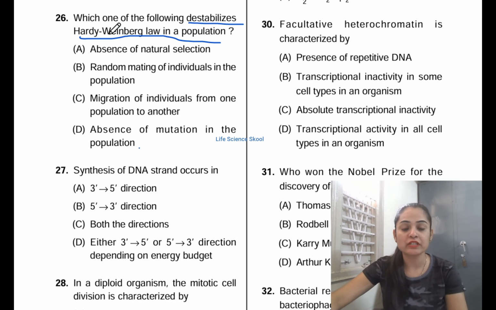Option A, what does it say, absence of natural selection. So does absence of natural selection destabilize the Hardy-Weinberg law?